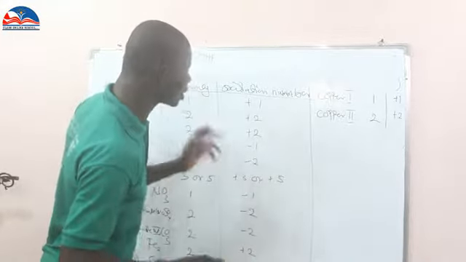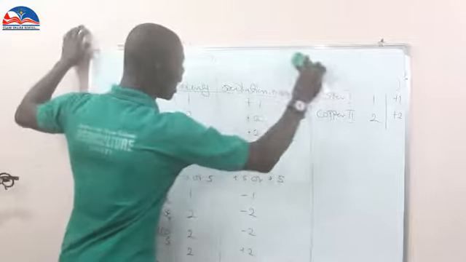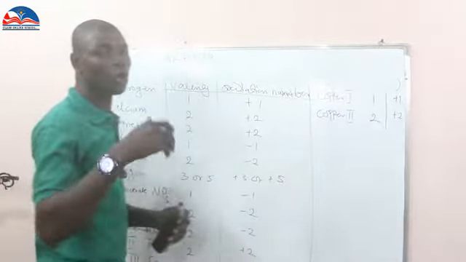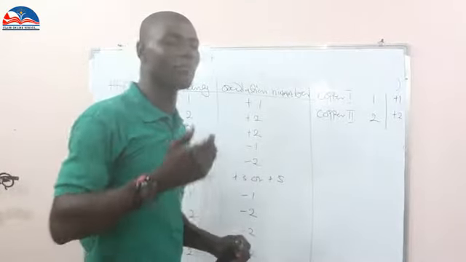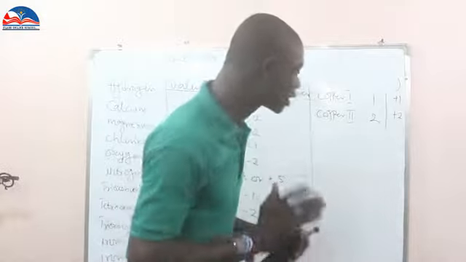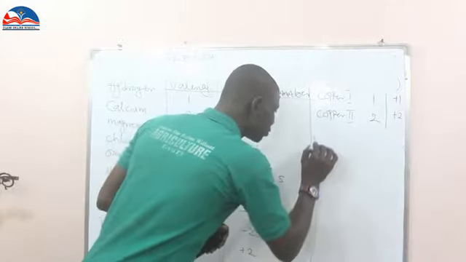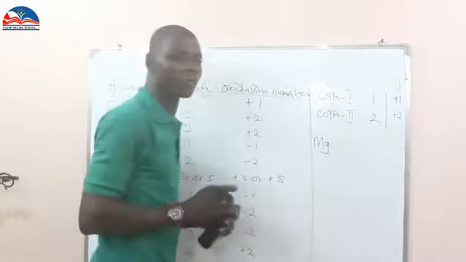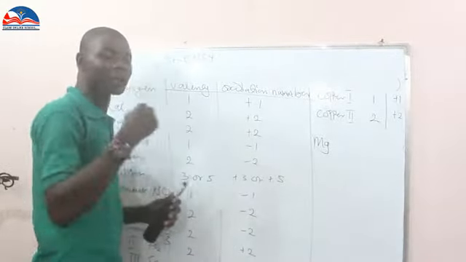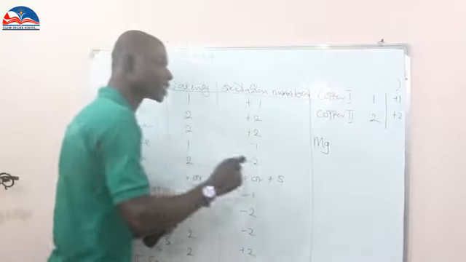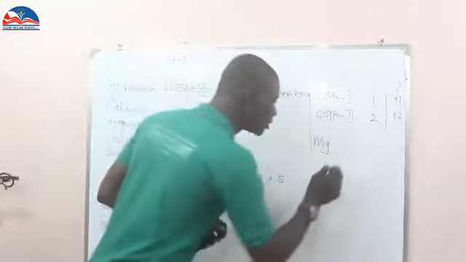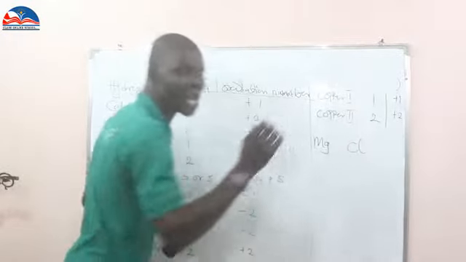Now, with this which I have written on the board, I'm going to give you some examples. If I want to combine something like magnesium and chlorine, watch it very well. I will write Mg, which is the symbol of magnesium. Now, what is the symbol of the chlorine that I want to combine it with? The symbol of chlorine is Cl.